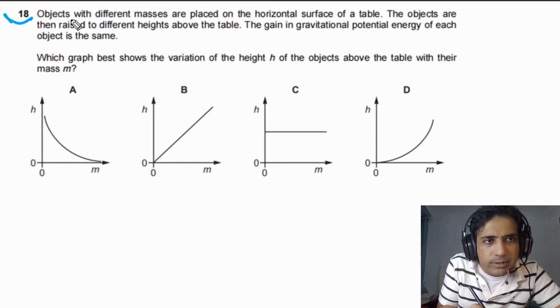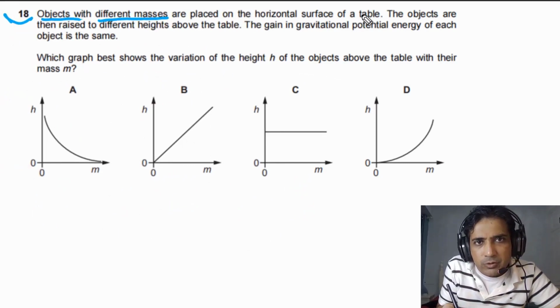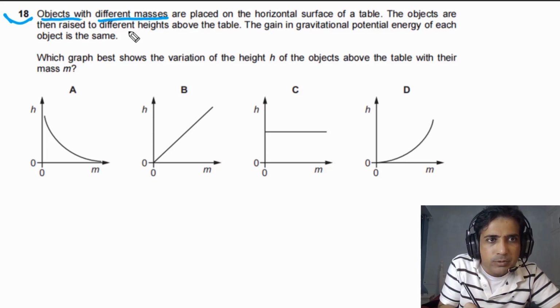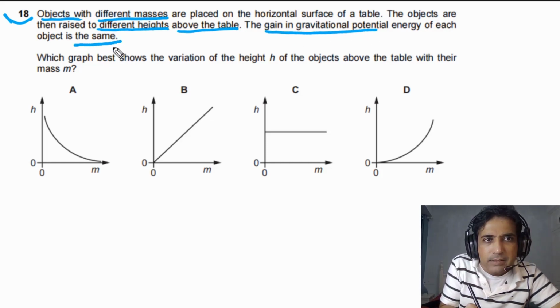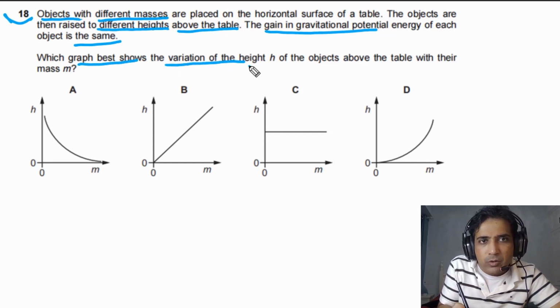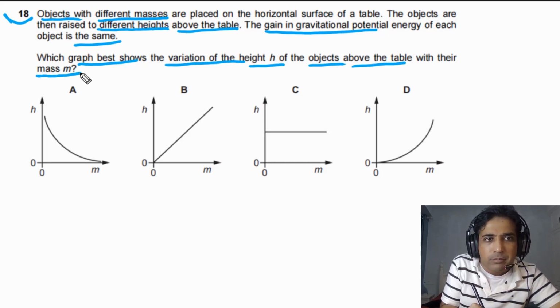For question number 18, it is given to us that objects with different masses are placed on a horizontal surface of a table. The objects are raised to different heights above the table. The gain in gravitational potential energy of each mass is the same. Which graph best shows the variation of the height h of the objects above the table with their mass m?